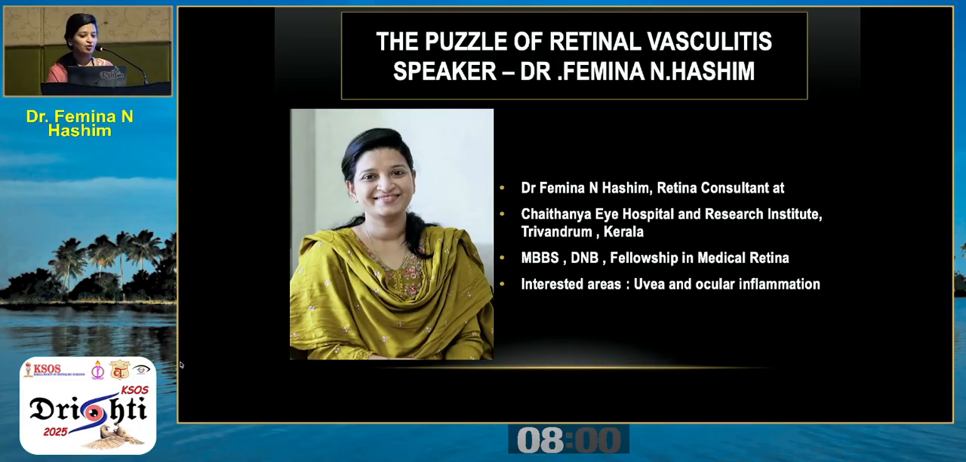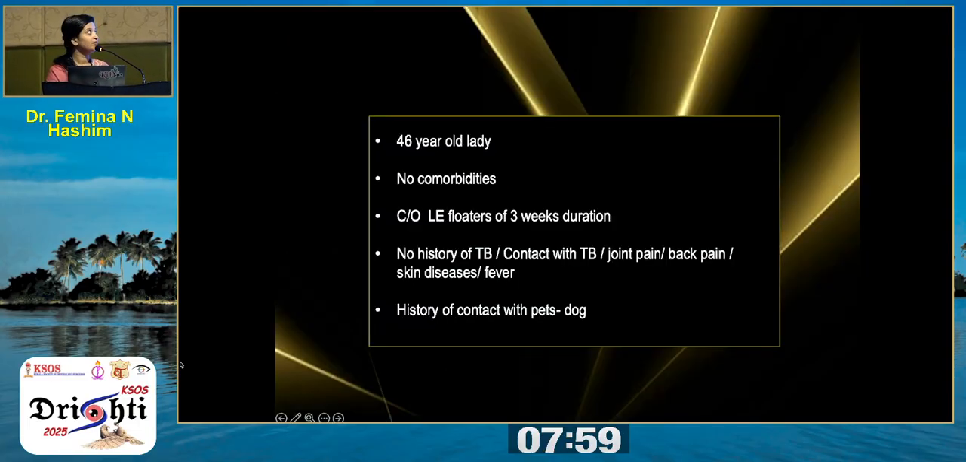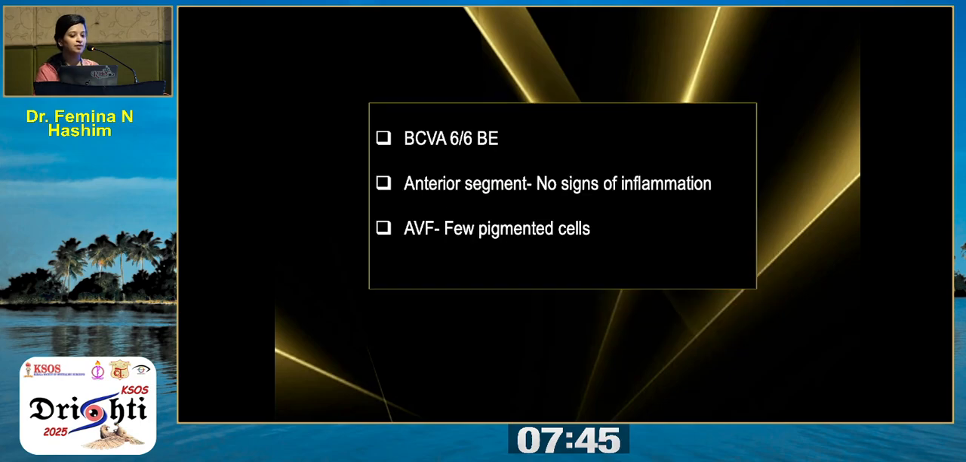A very warm good morning to one and all. Today I will be discussing a young patient, a 46-year-old lady without any systemic comorbidities, who presented with complaints of floaters in the left eye for around 3 weeks. There was no specific systemic history or any uveitic history. Her best corrected visual acuity was 6/6 in both eyes, and in the anterior segment there was no evidence of inflammation, except a few pigmented cells in the anterior vitreous phase.